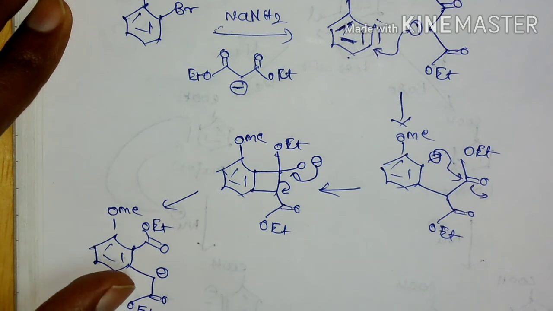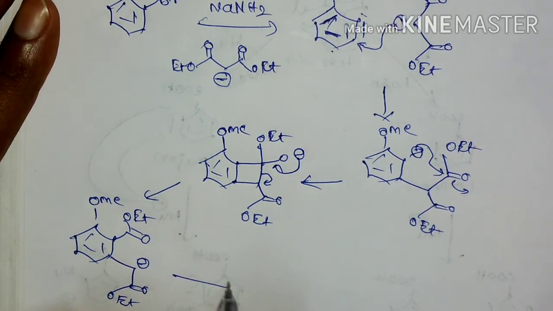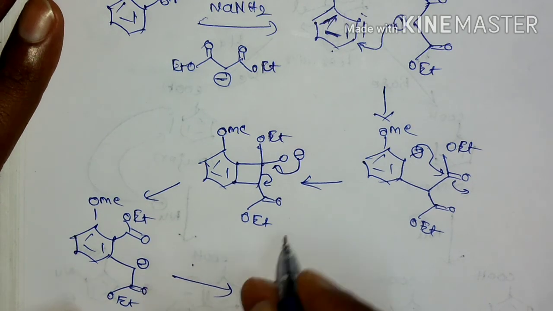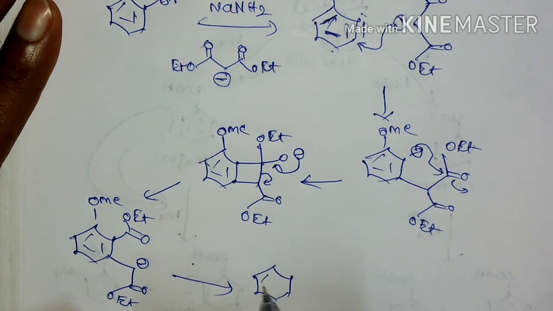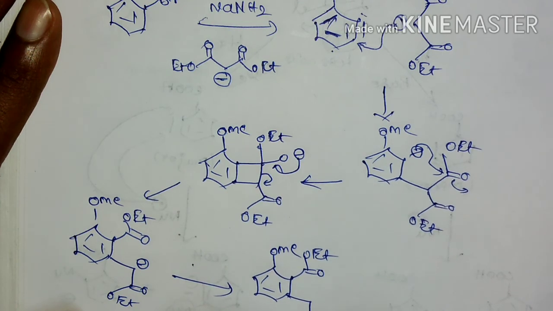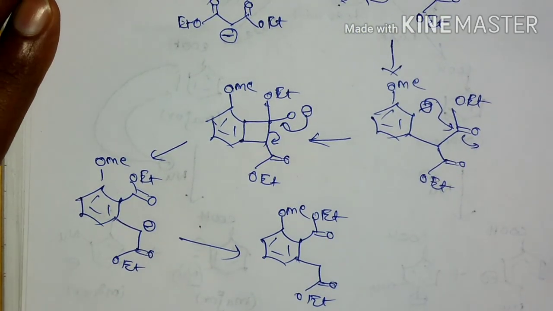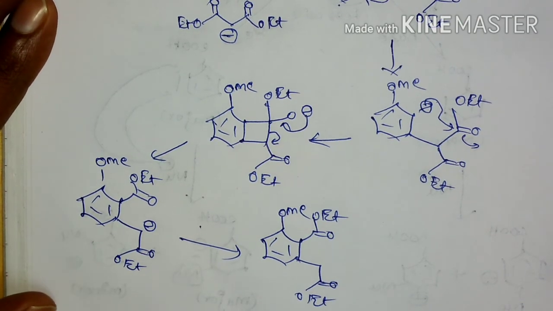This anion is stabilized by the adjacent electron withdrawing group and it is going to take the proton from the solvent and we are going to get this product, CH2 COO. So this is the sigma bond insertion reaction.